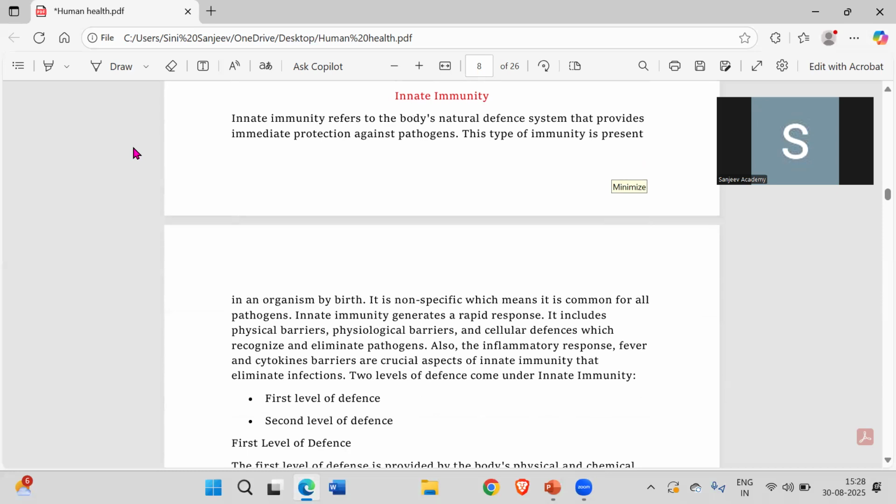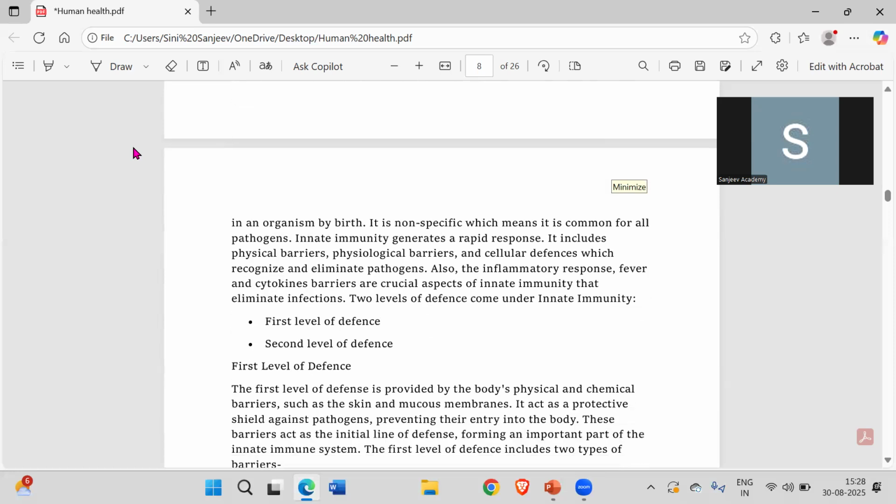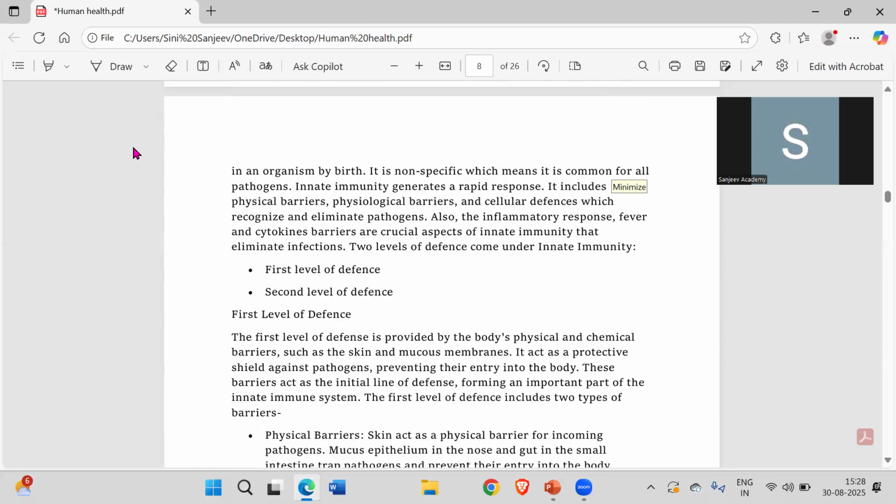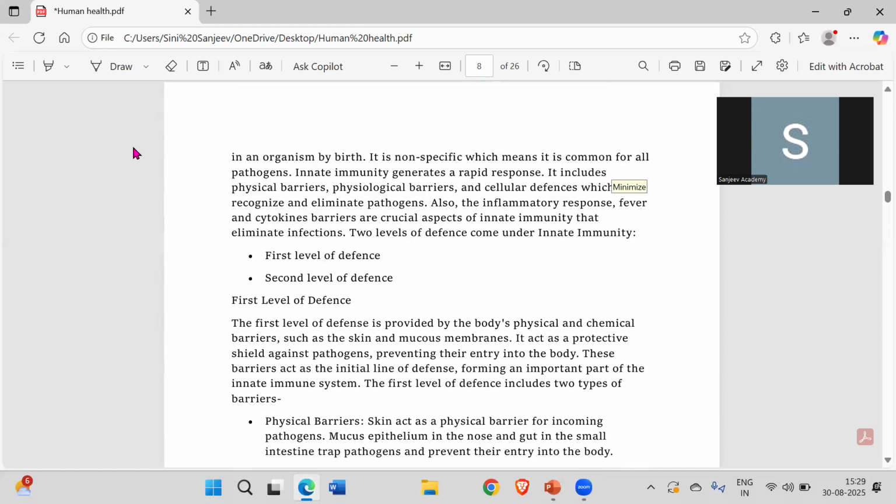When you come towards innate immunity, even though it's present right from birth, it's a non-specific variety of immunity. Non-specific means that whatever type of pathogen there is, it will control it equally. But for this purpose it requires certain things, which is called the line of defense. The innate or inborn immunity has certain defense levels, for example, the first level of defense and the second level of defense.